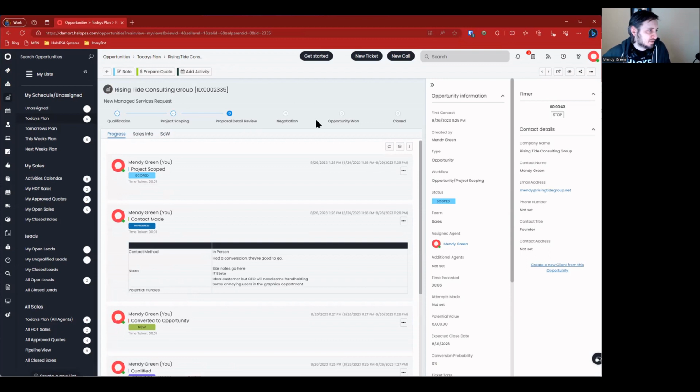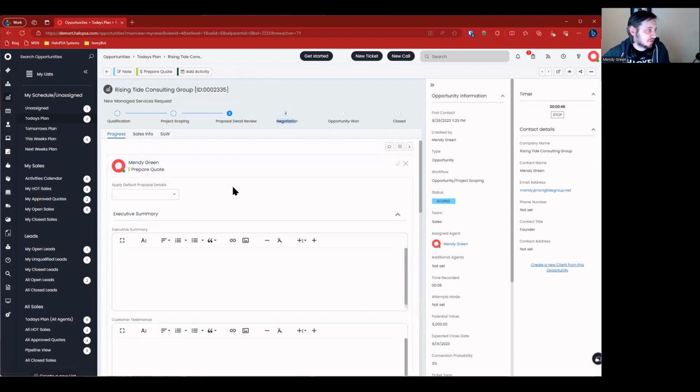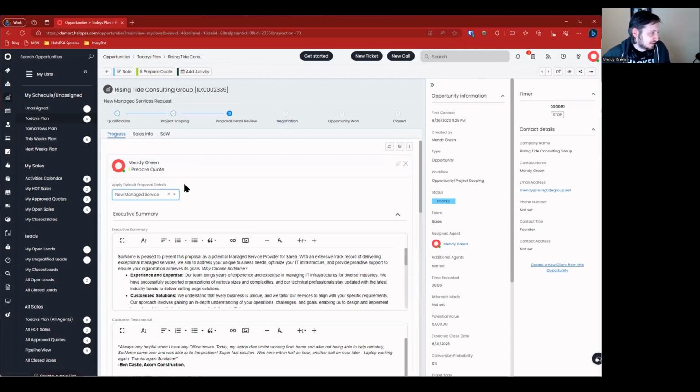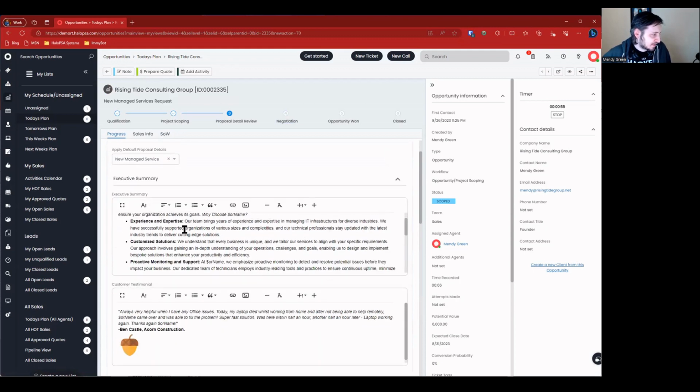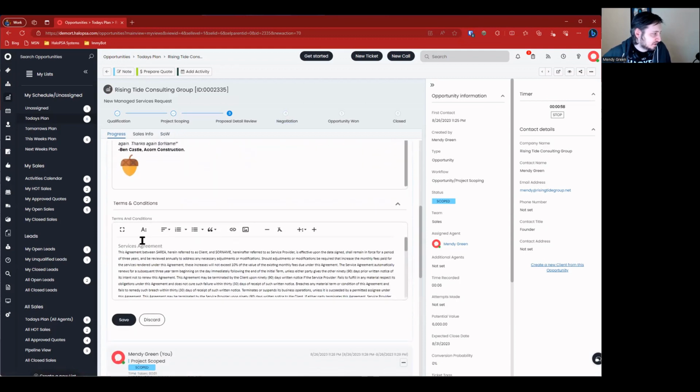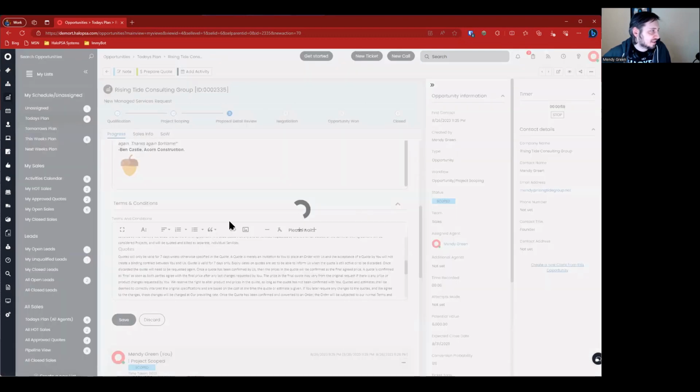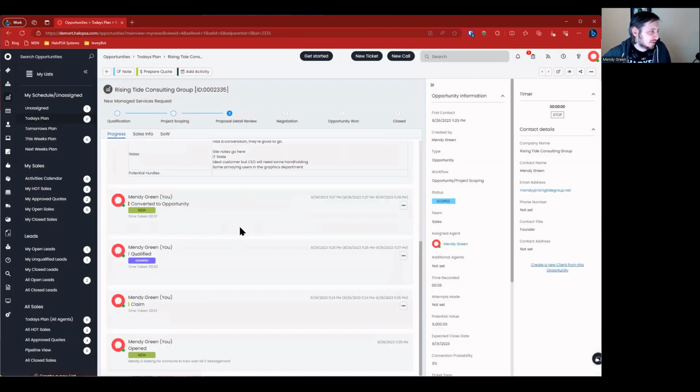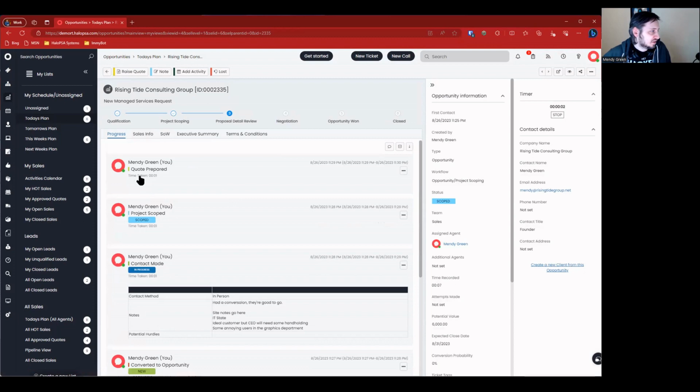Let's go ahead and move this forward. At this point, we need to get to the negotiation stage. The way to do that is, I think we have to prepare a quote. So let's go ahead and do that. We're going to apply default proposal details, new managed service. Got the executive summary. We've got the customer testimonial. Got terms and conditions. Let's go ahead and save that. I have no idea what this is doing. I've never seen this before. We got the quote prepared. What does that mean?